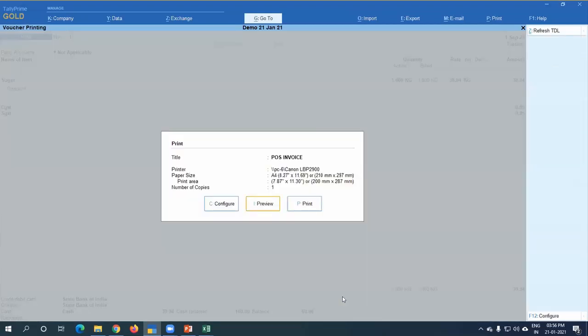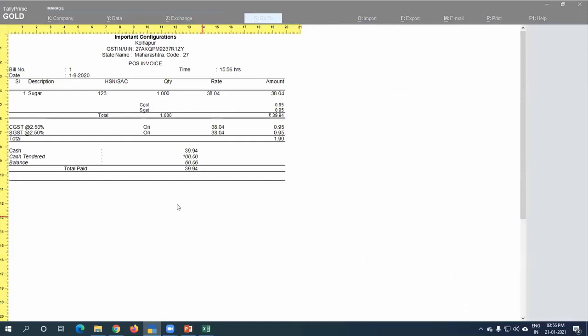So it is simple. It is called point of sale. You can add many accounts or many systems there.